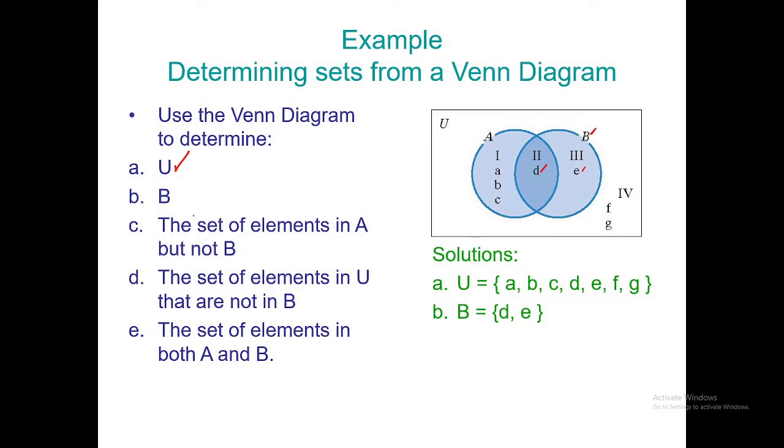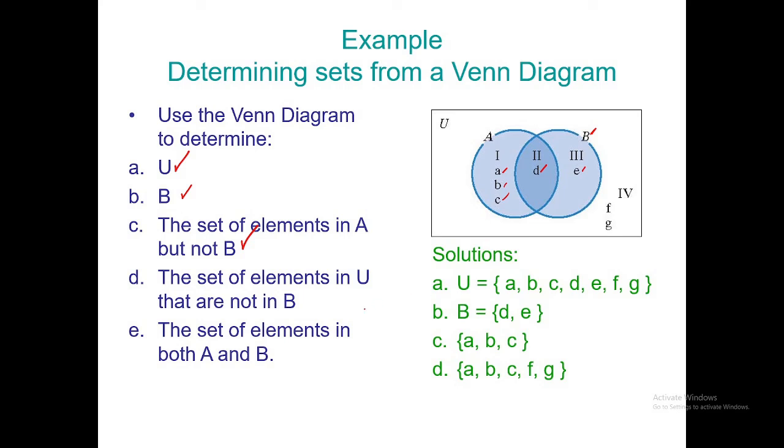Okay, another question. The set of elements in A but not in B. A, B, C. Sir, kining naa sa gawa, sir. Kining A, B, C. That's totally right. A, B, C. What about letter D? The set of elements in U that are not in B. A, B, C, F, G. That's it. Basta ayaw apila si B.